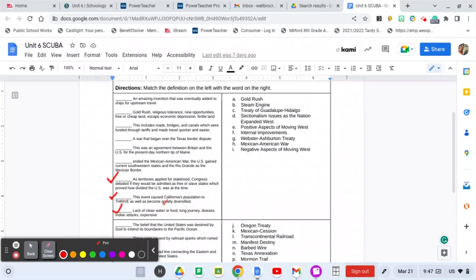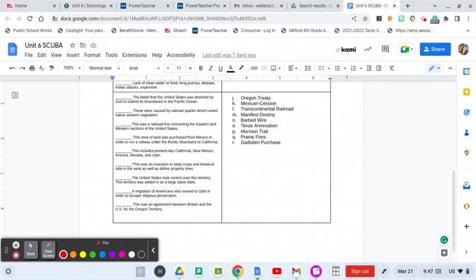Lack of clean water or food, long journeys, diseases, Indian attacks, expensive. Is that a gold rush? Steam engine? Is that a treaty? Are these sectionalism issues as the nation moved west? Are these positive things, positive aspects? Are these internal improvements? Is this the Webster-Ashburton Treaty? Is this the Mexican-American War? Are these negative aspects of moving west? Finish that section up. I'm going to go down to the bottom.